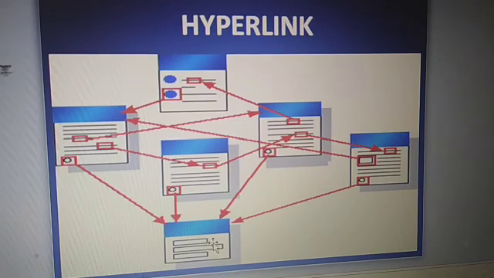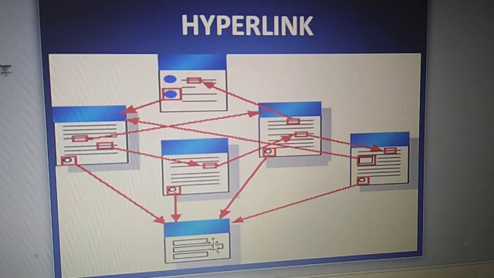Every web page has a hyperlink which can connect to another web page. Understood? So hyperlinks help us to surf on the internet. On the internet, every web page is interlinked with other web pages. So hyperlink is a very important part of a website. I hope you understood this one.